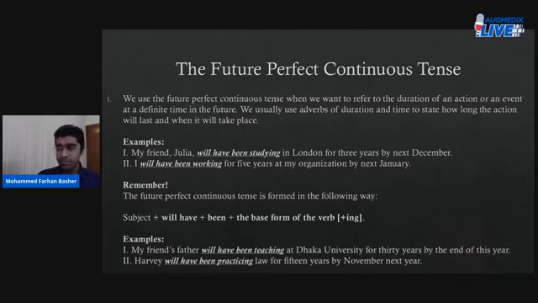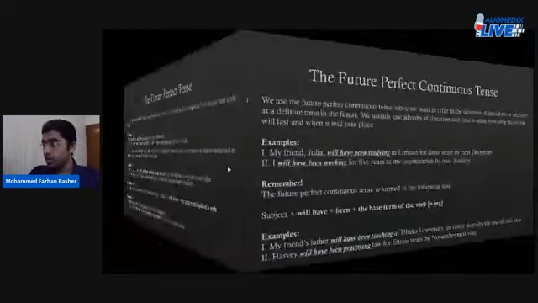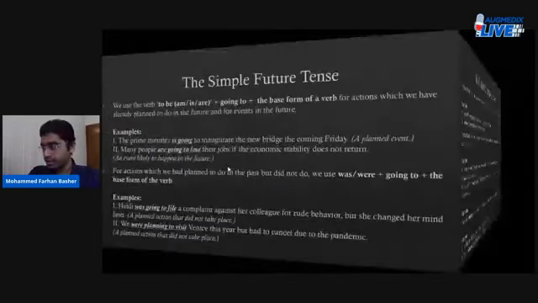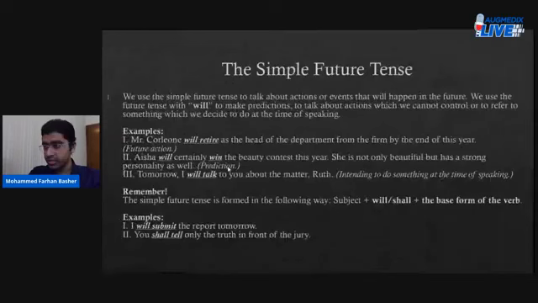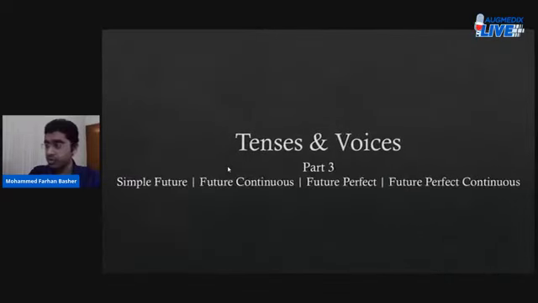Okay, this is pretty much it from all the future tense forms. I hope you've understood all of the slides or all of the lecture topics. If you haven't, however, you only need to tell me which you haven't understood, and I will definitely clarify your confusions.